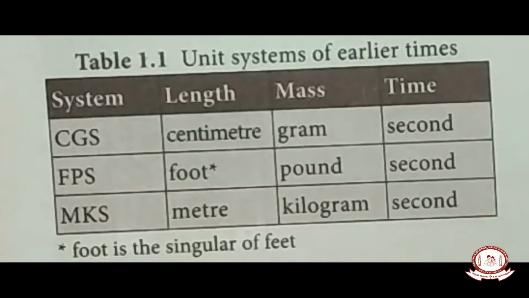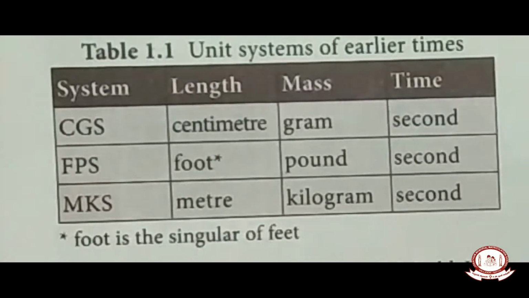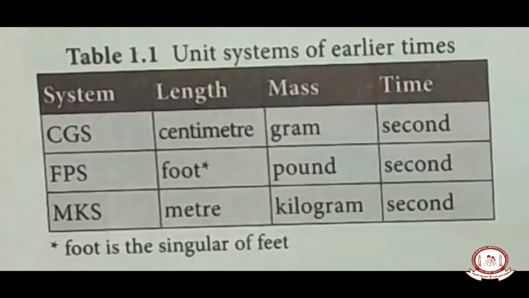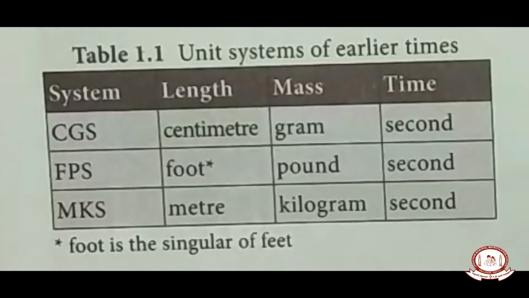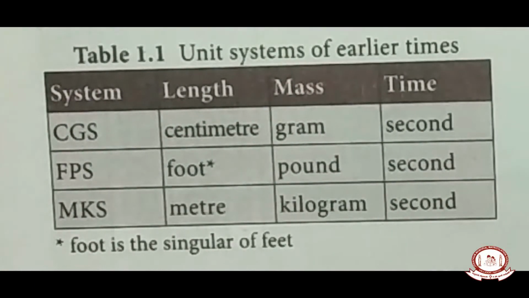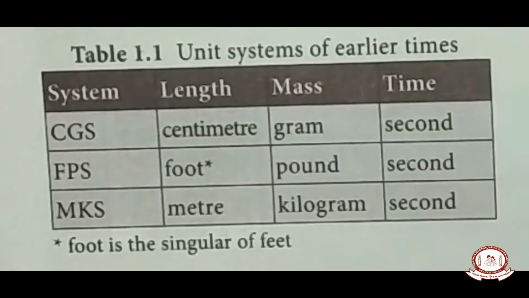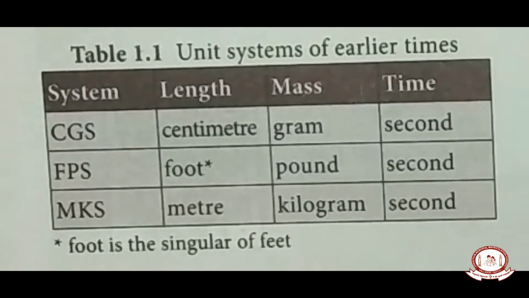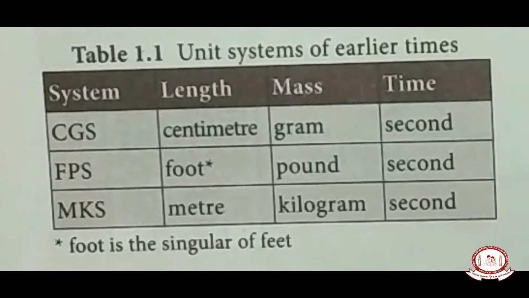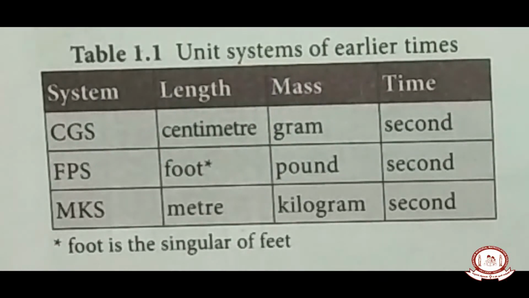After the World War, children, there was a need for a worldwide system of measurement. Okay, after the Second World War, Earth became globally one. So we needed a worldwide system. So the SI system, or international system of units, was developed. Okay, so in this lesson, we are going to study about the units.